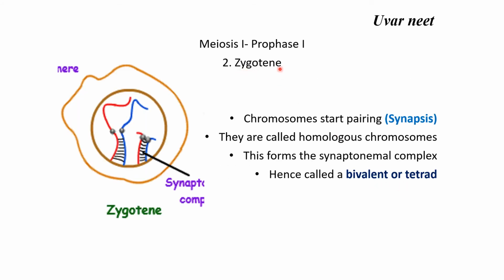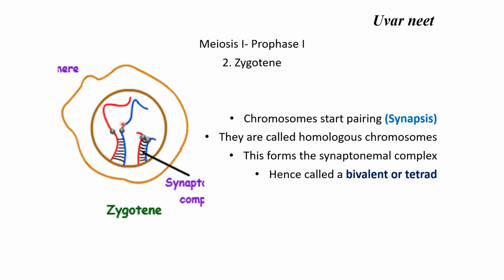Stage 2, zygotene of prophase 1. Here, chromosomes will start pairing. This is synapsis. This is the paternal chromosome. This is the maternal chromosome. And each chromosome is made up of two chromatids.